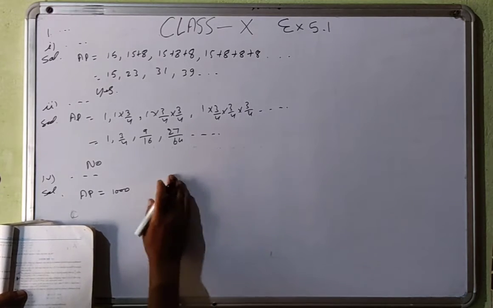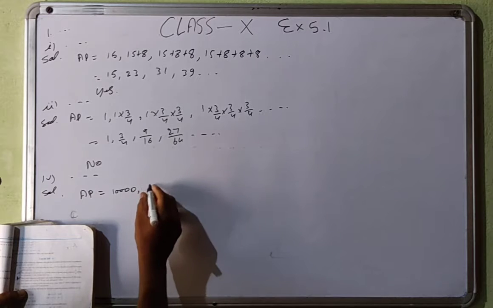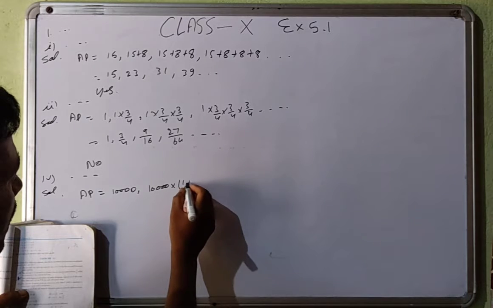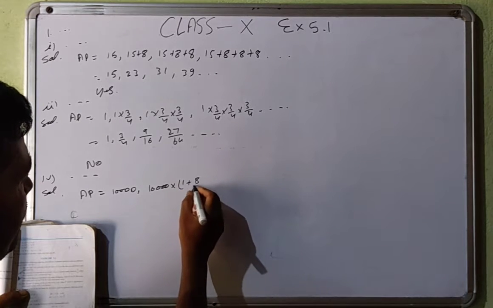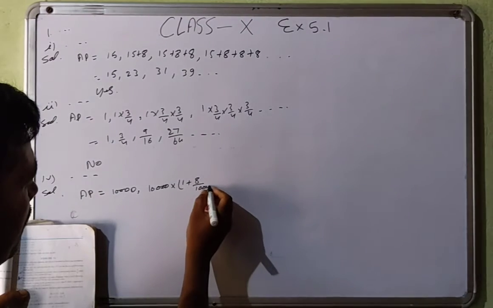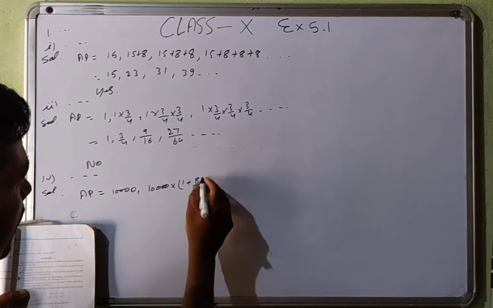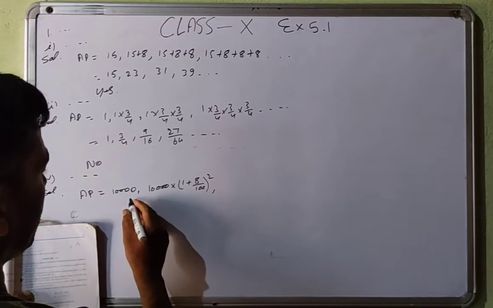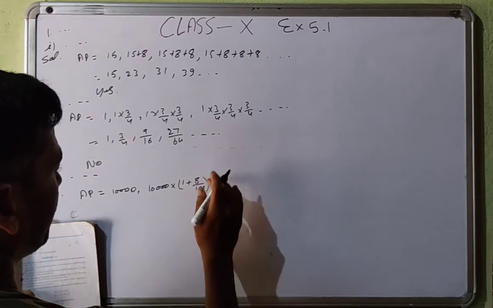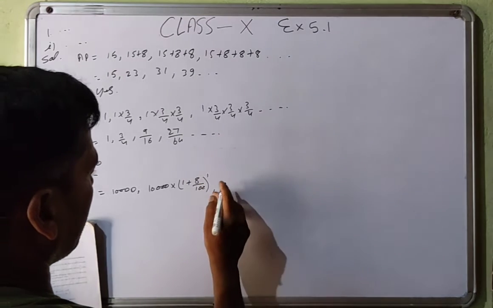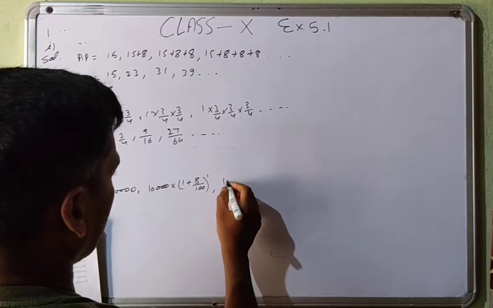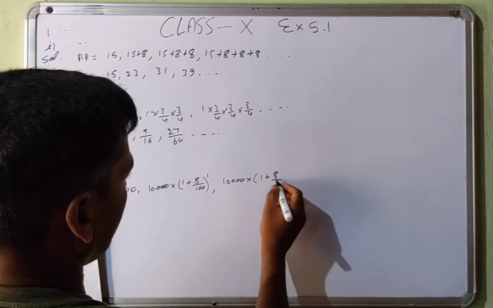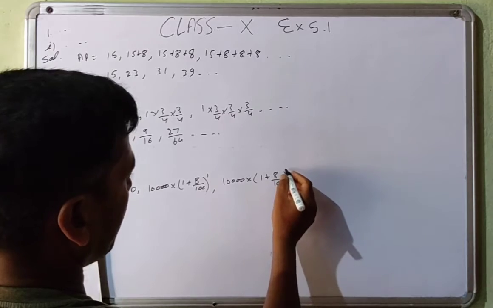So first will be 10,000, and then second will be 10,000 multiply 1 plus 8/100 power 1, and then 10,000 multiply 1 plus 8 upon 100 power 2.